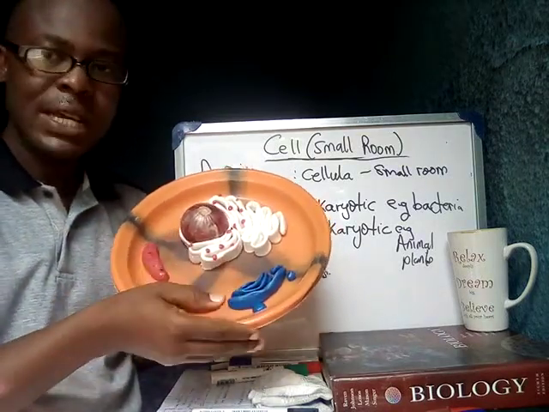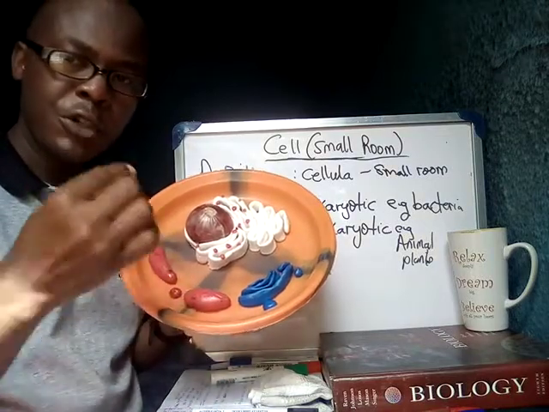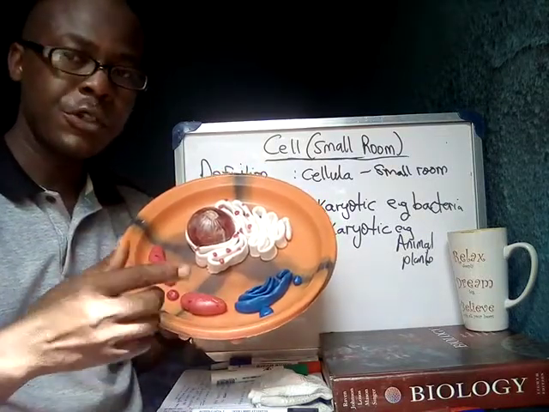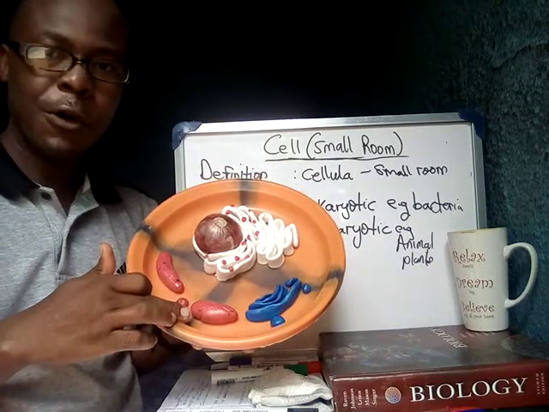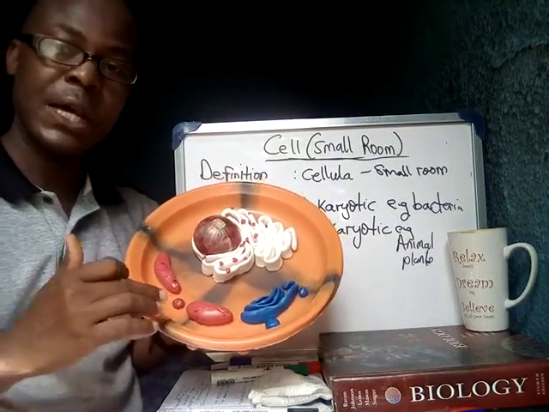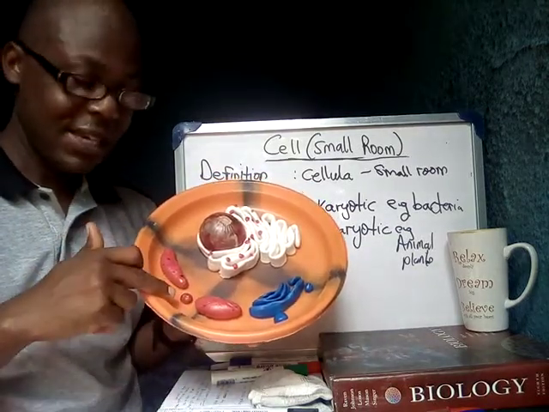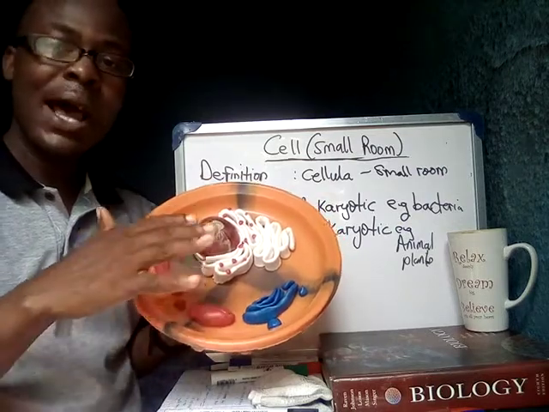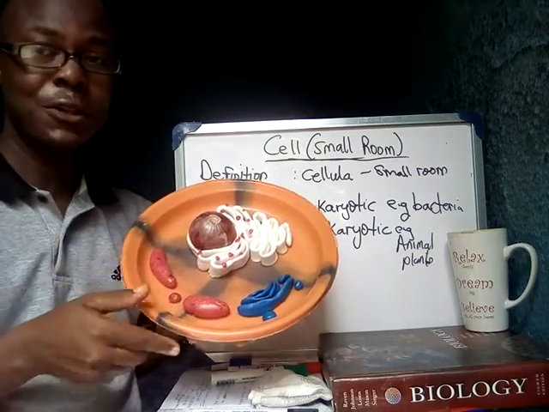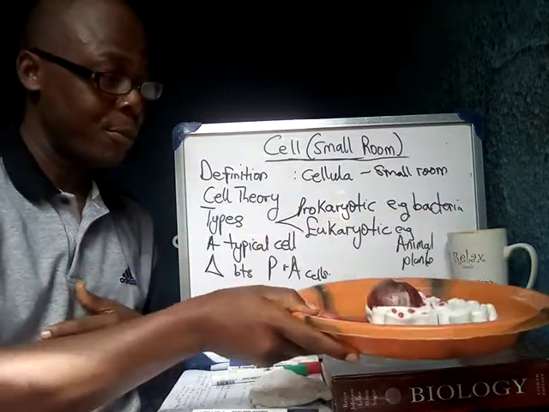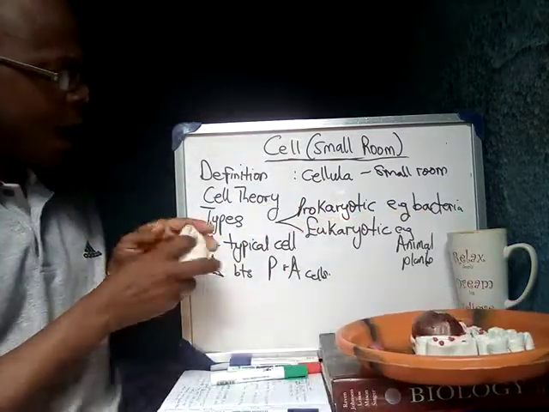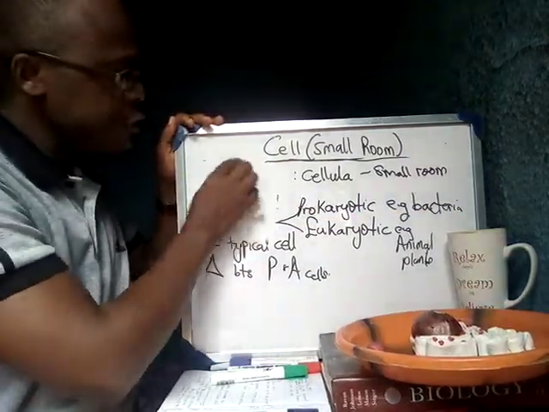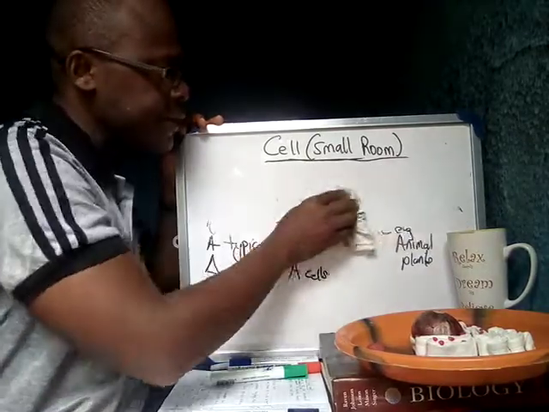This blue body here is called the Golgi apparatus or Golgi body. This sausage shape is called the mitochondrium. This is a lysosome. There are other organelles, but that is the limitation of my model. Let me draw and briefly talk about the functions of some of these organelles.